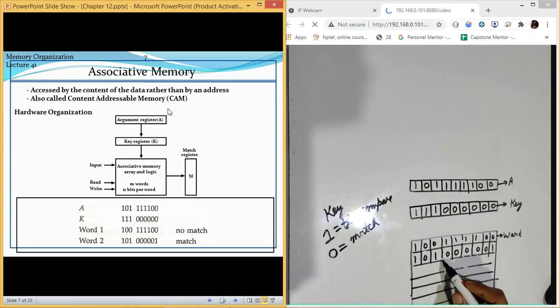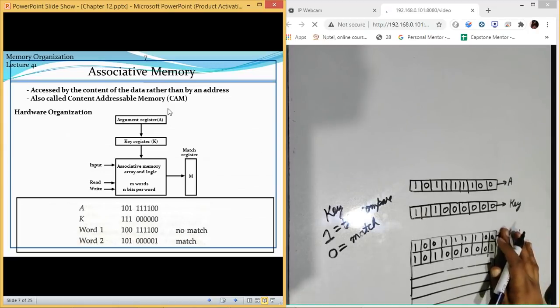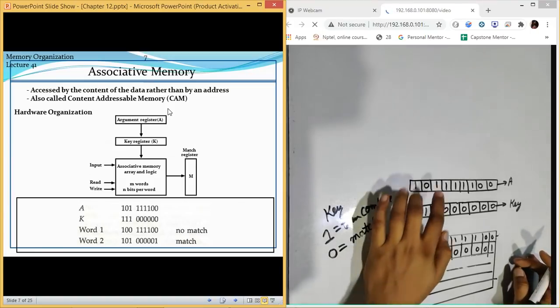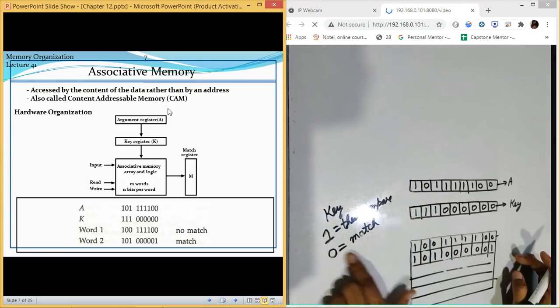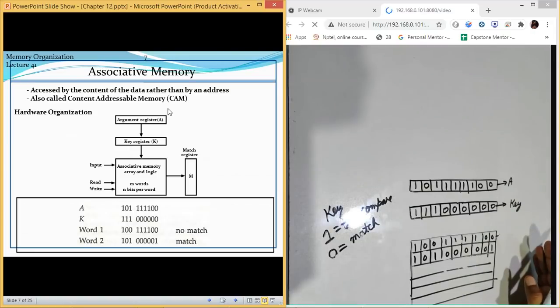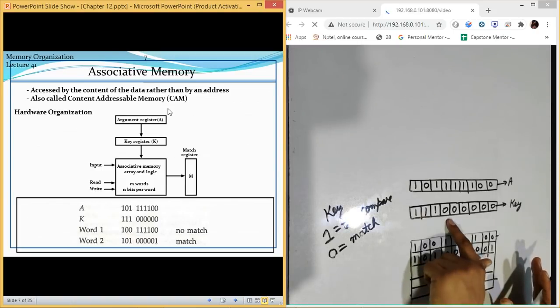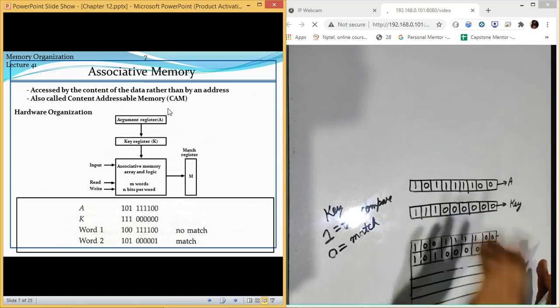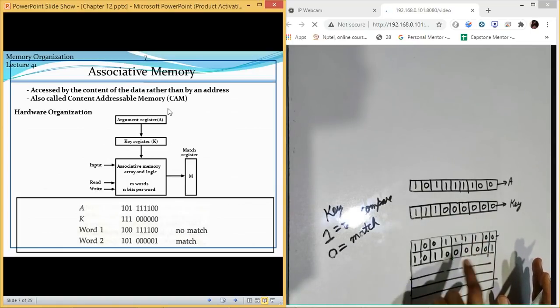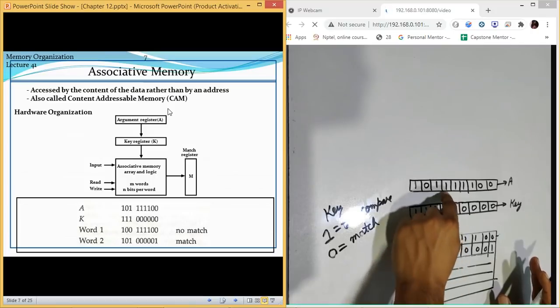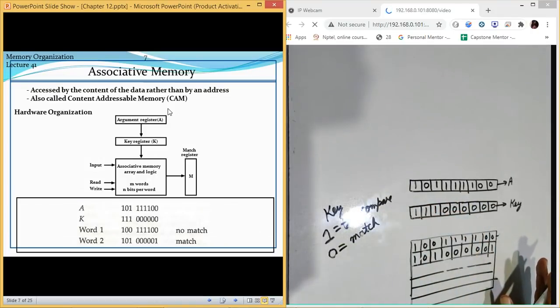Now, according to this, we are going to compare only these three bits, and all the others are considered a match automatically. Whether they are matching or not, we are not bothered about it. The only thing we are concerned with is the value inside the key. If the value is 0, we will not check anything. We say this is a match. Whether the data is the same or not doesn't matter.